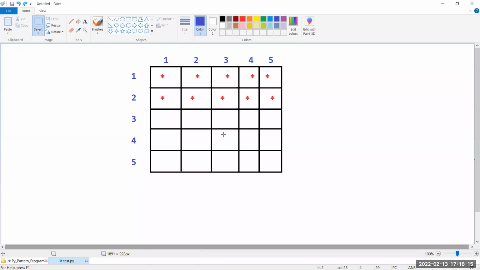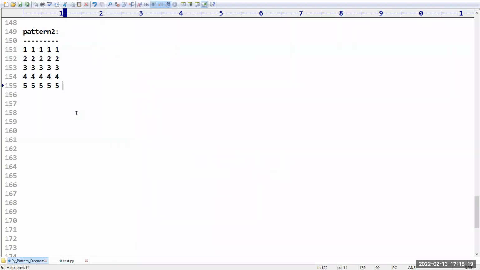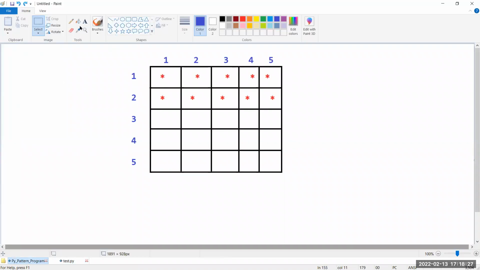But in that place, which values are they expecting, sir? Have you observed? From this diagram, sir, 1, 2, 3, 4, 5, like this. If I want to print that, then what do we have to take, sir?